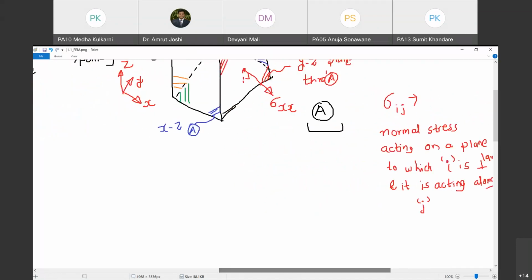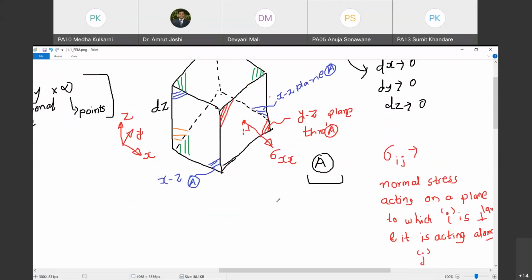For example, let us consider this sigma xx. By this definition, sigma xx is normal stress acting on a plane to which x is perpendicular. So what is the plane to which x is perpendicular? YZ plane. So sigma xx is a normal stress acting on YZ plane and it is acting along jth direction. j here is also x. So therefore it is acting along x direction.